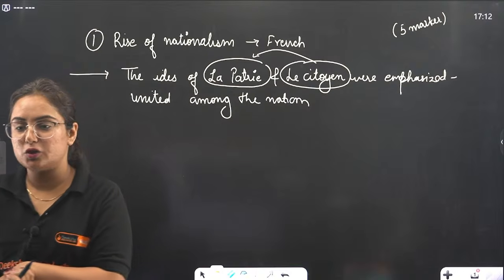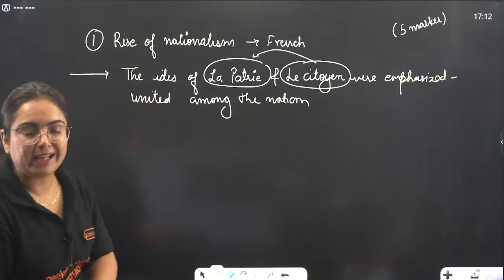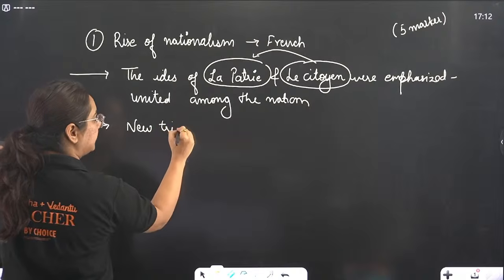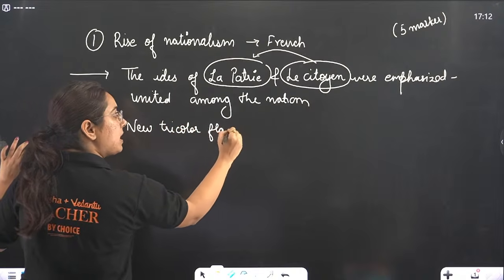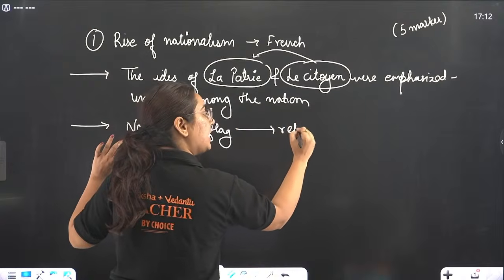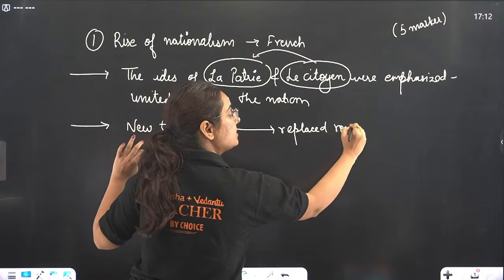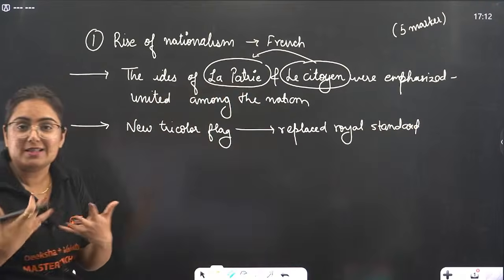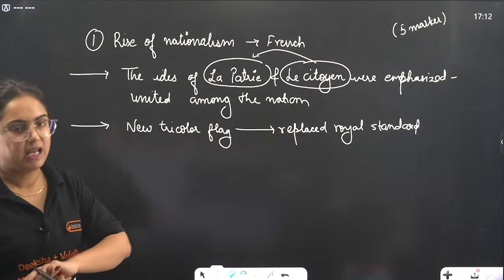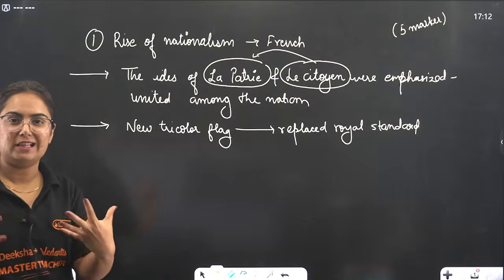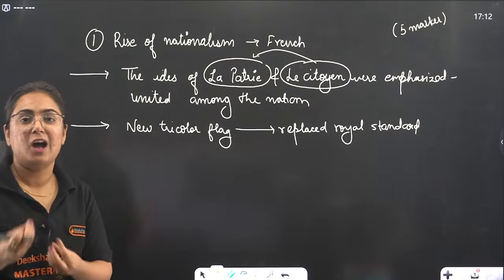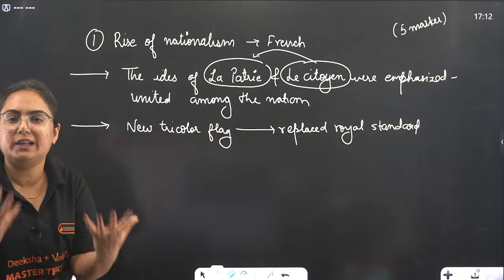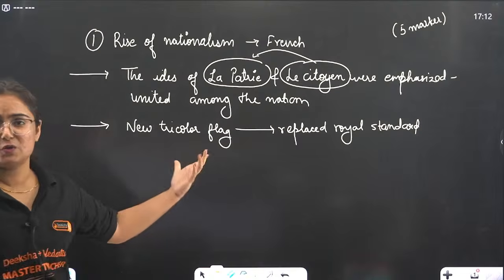They made their own hymns and took oaths, the fatherland and citoyen. Very correct. The second point is that they introduced a new tricolor flag. This tricolor flag replaced the flag of the royal standard, the flag that was of King Louis XVI previously. So see, whenever we see the Indian flag, don't we feel goosebumps? Don't we feel nationalism grow after seeing the national flag? Like now, the 15th of August is going to come and you will feel a different energy on that day. This happens because of those things.